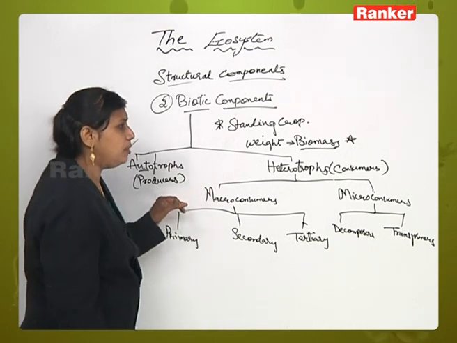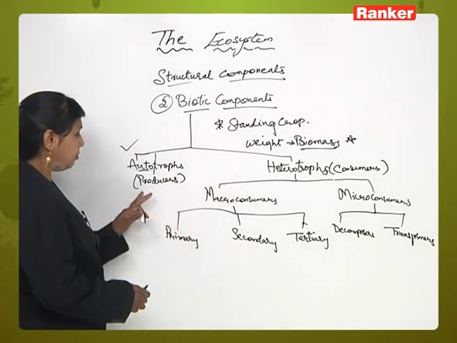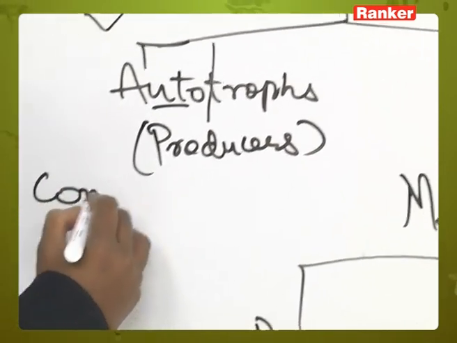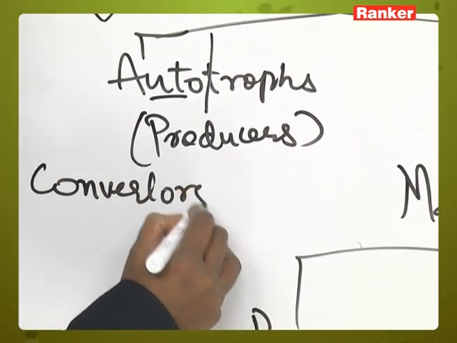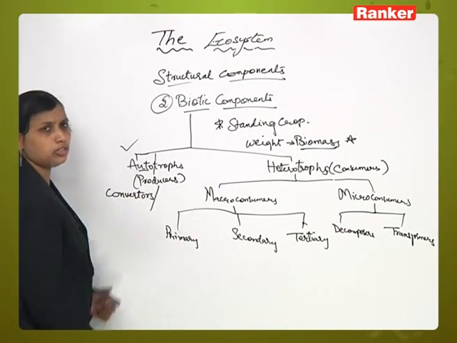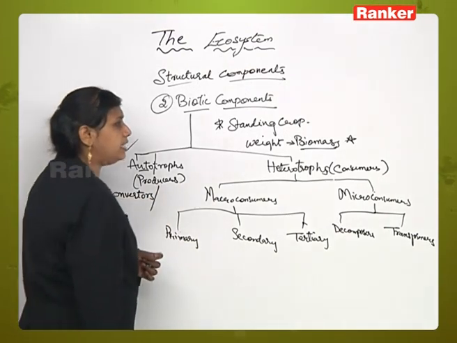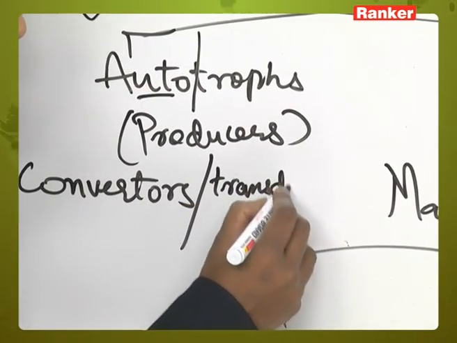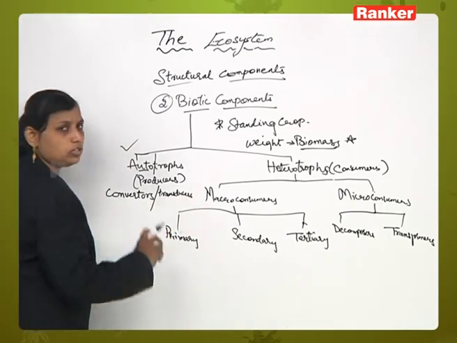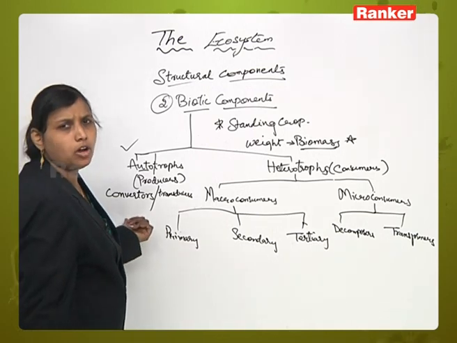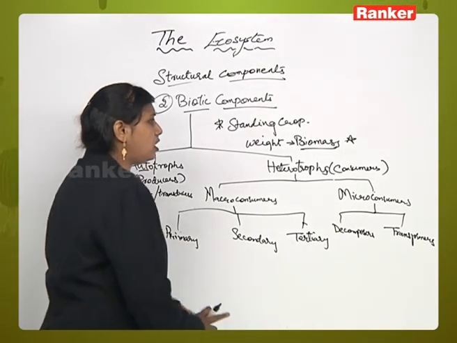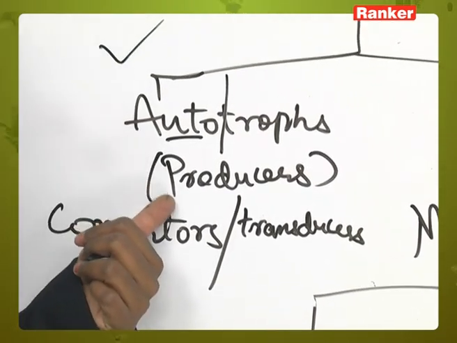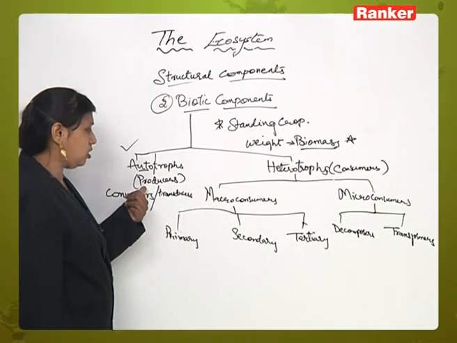These autotrophs are otherwise called converters, or transducers. In a food chain, these producers always occupy the base of the pyramid in any ecological pyramid.